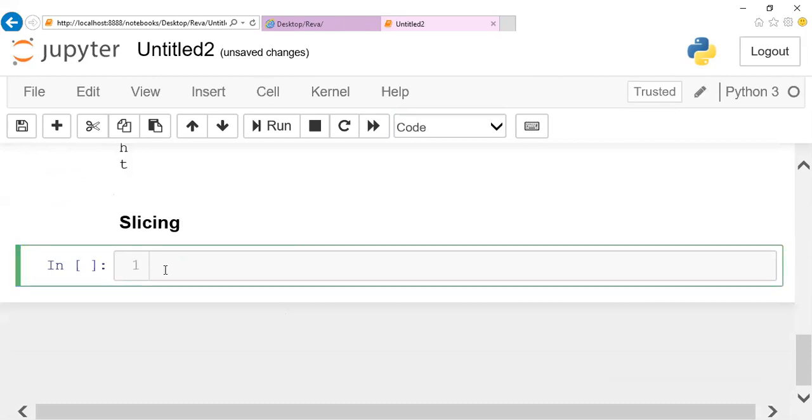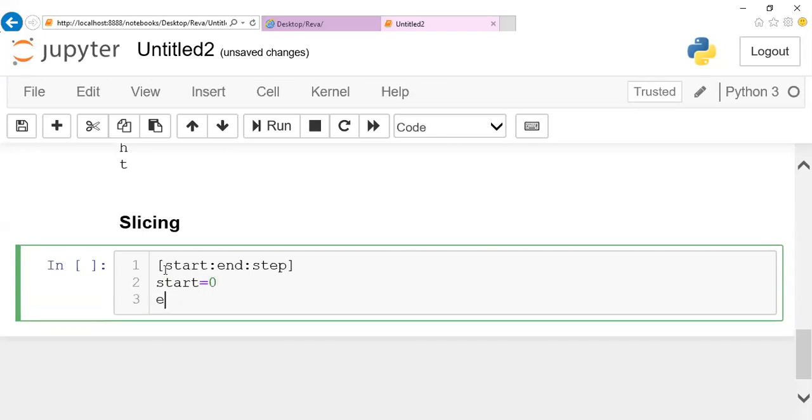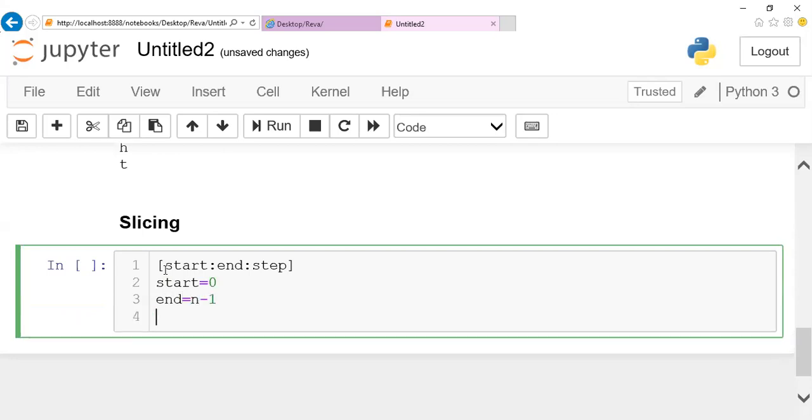So to implement slicing, what are the things required? This particular slicing requires 3 parameters: start parameter, end parameter, and step parameter. So these are the 3 parameters required: start, end, and step values. By default, our start parameter starts from the 0th position. And our end parameter ends with the given number minus 1. And the step value will go in a forward direction, one step forward.